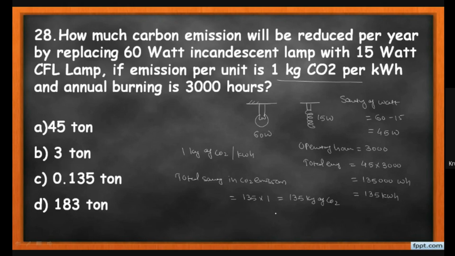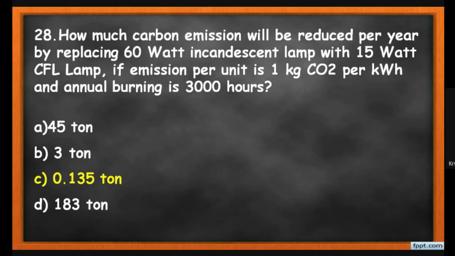But the answers are given in ton, so we need to divide by 1000. So our answer becomes 0.135 tons of CO2. So our answer for this MCQ is option C, that is 0.135 ton.